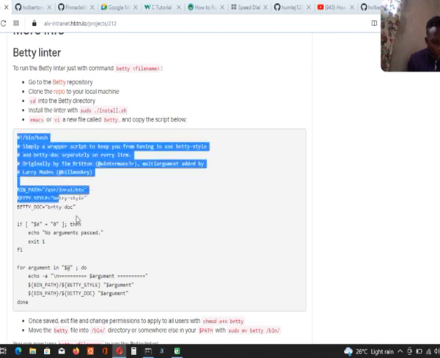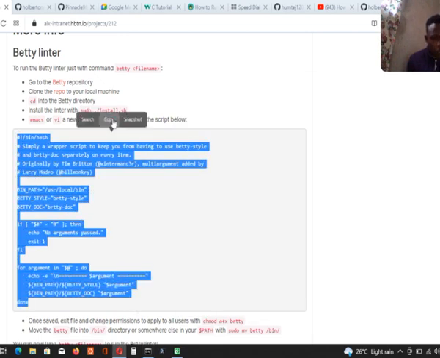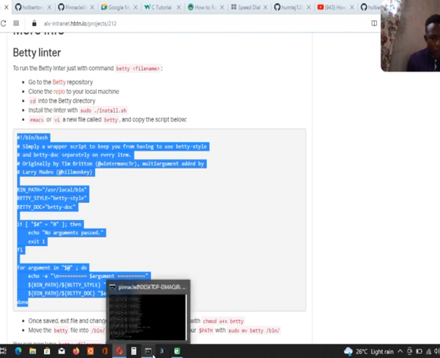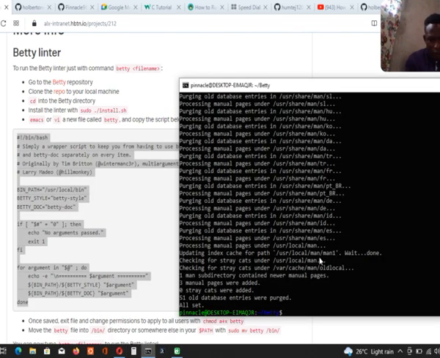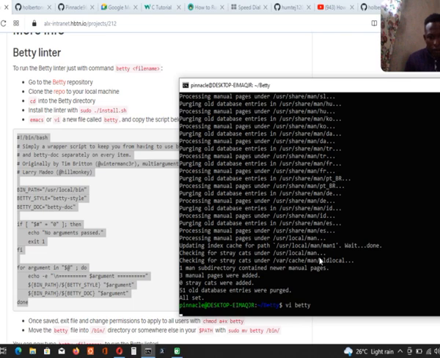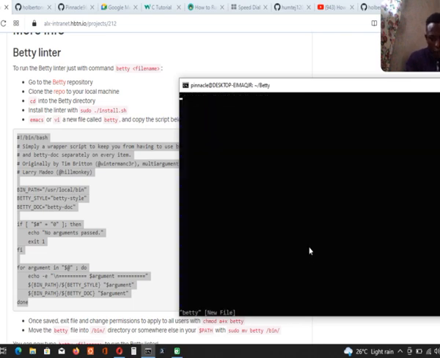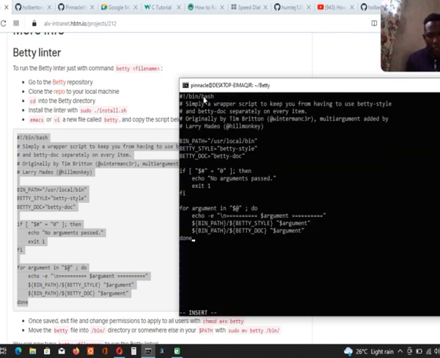We are going to copy this command and paste it into our new file that we created called Betty. Then just say vi. I'm using vi here, Betty. I hope you can see that. Okay, then I press i, then I paste this command that I've copied, then I escape and I save.